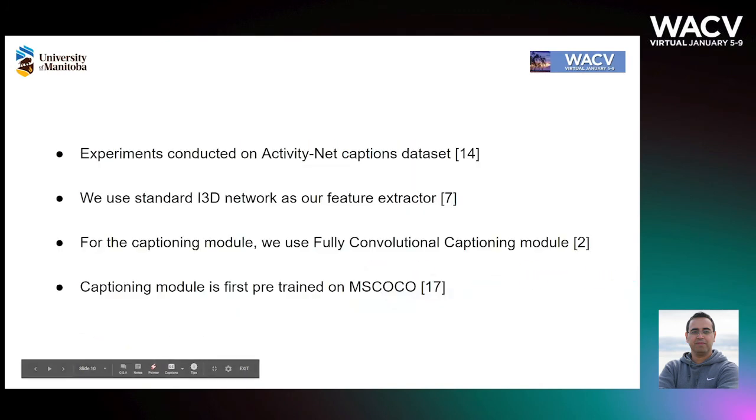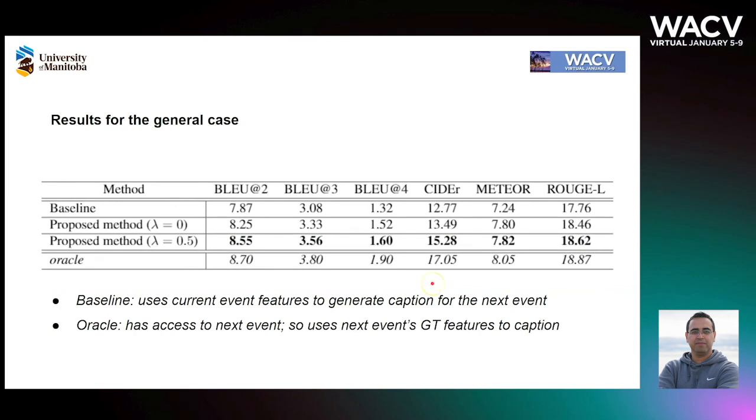We conduct our experiments on the ActivityNet caption dataset. We also pre-train captioning module on MS Coco dataset in advance. We have a baseline and an oracle to compare with. The baseline uses the features of the current event to generate the caption of the next event, while the oracle solely uses the next event's ground truth features for the caption generation.